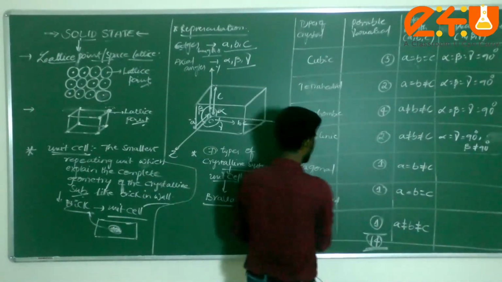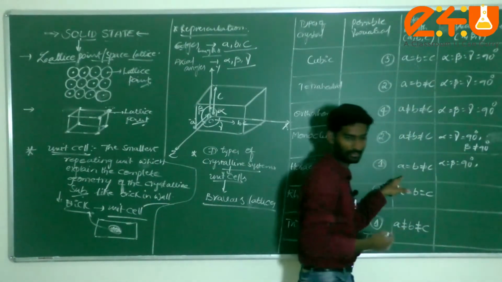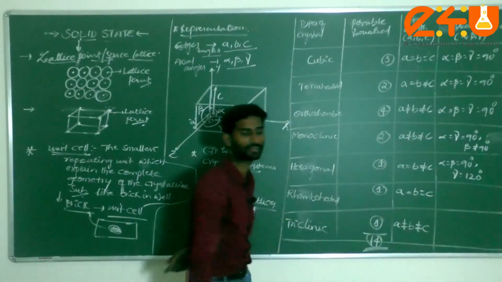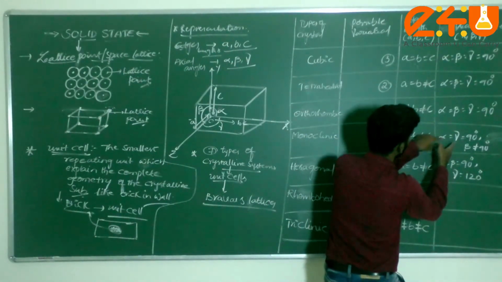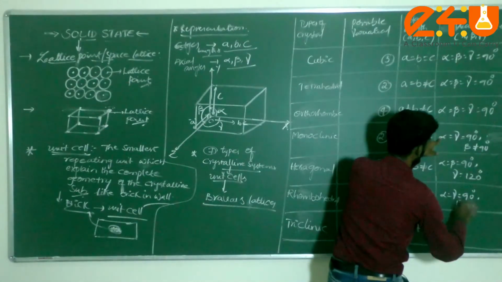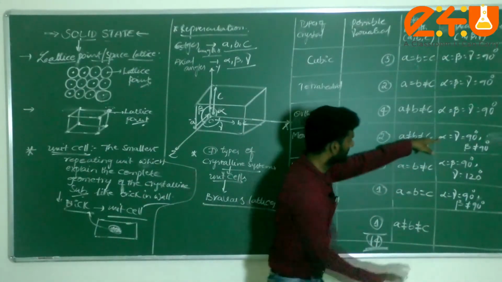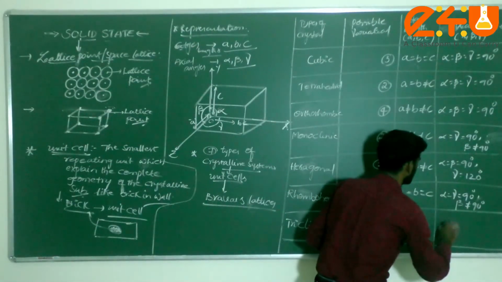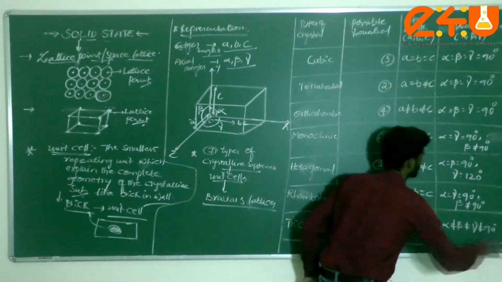Next one, in case of hexagonal, same here. Alpha is equal to beta is equal to 90 degrees. Next one, gamma is equal to 120 degrees. Gamma is equal to what, dear students? 120. Next, what about here? Alpha is equal to gamma is equal to 90 degrees and beta doesn't equal 90 degrees. Same, it will come here also. Next, finally, alpha doesn't equal beta doesn't equal gamma, which doesn't equal 90 degrees.